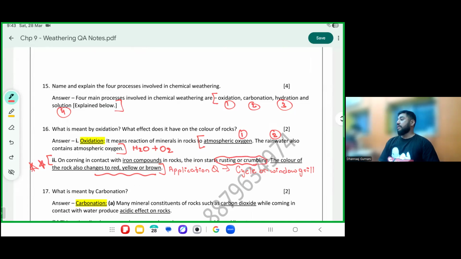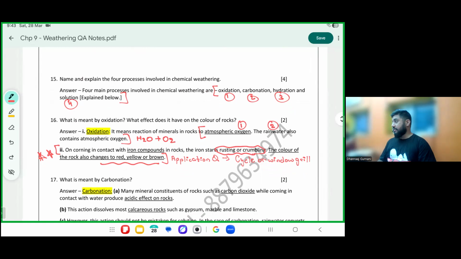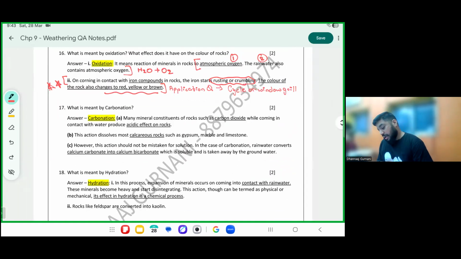They can give you an application question, very important, where they can say Arnav had a new cycle, but over the course of 12 months he saw that his cycle started to turn red to brown to yellow. Why? Because iron comes in contact with water and oxygen.